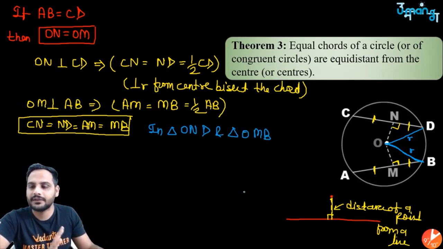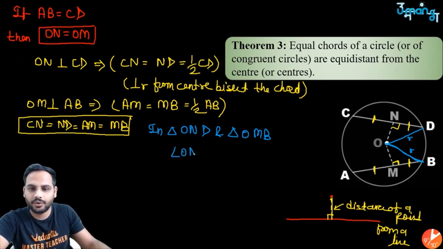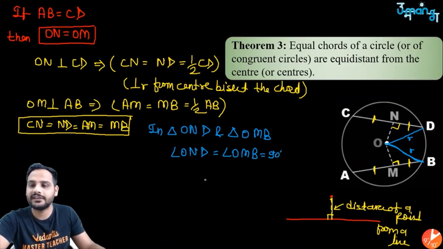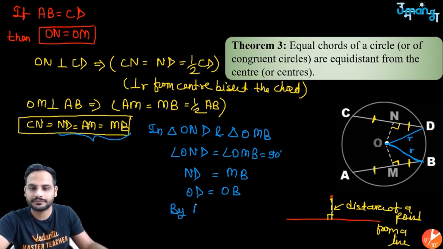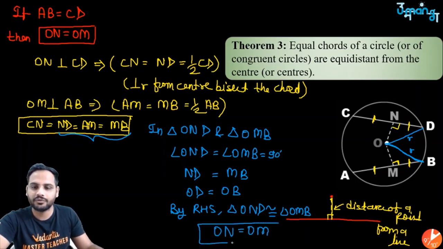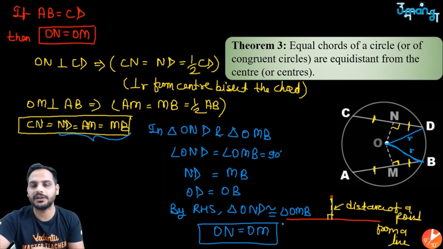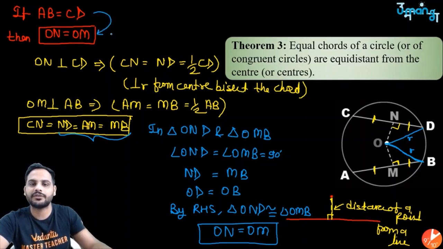First thing, angle OND is equal to angle OMB, both are 90 degree. Second thing is ND is equal to MB, we have just proved it. And the third thing is OD is equal to OB. So by the right angle hypotenuse side rule, the RHS rule, triangle OND is congruent to triangle OMB. And if they are congruent, we can clearly say ON is equal to OM. So if two chords are equal, their distance from the center will also be equal.